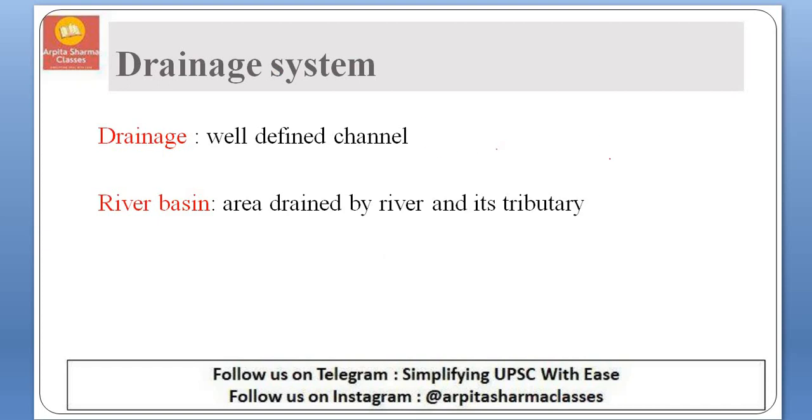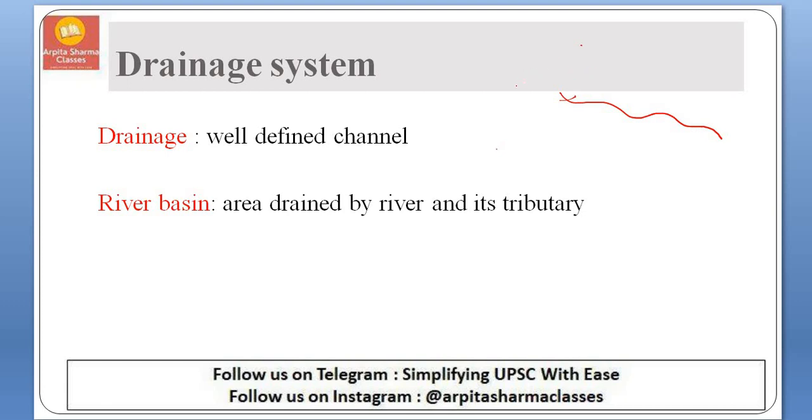So first let us start with drainage system. So what is drainage? When a river flows, it follows a certain well-defined channel. So this channel will be called drainage. When different drainage patterns come together and form a network, that will be called a drainage system.